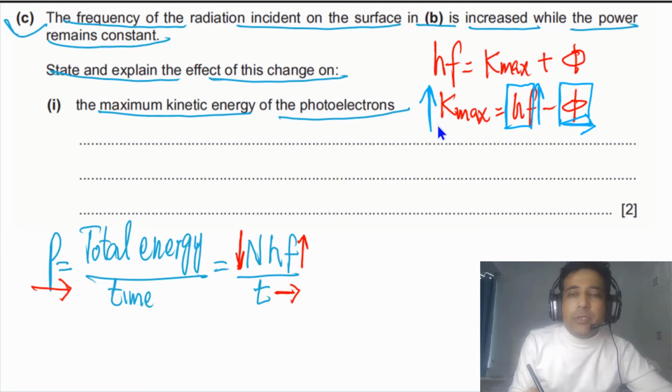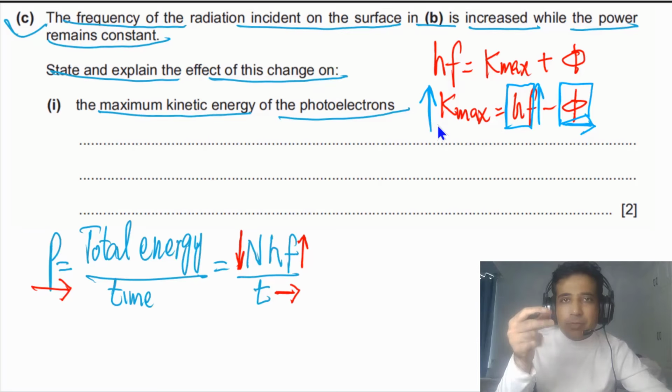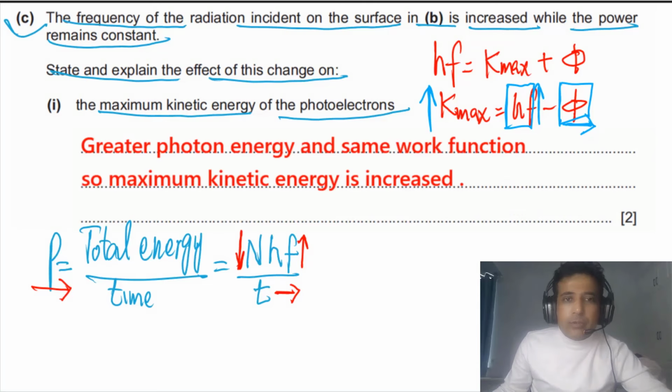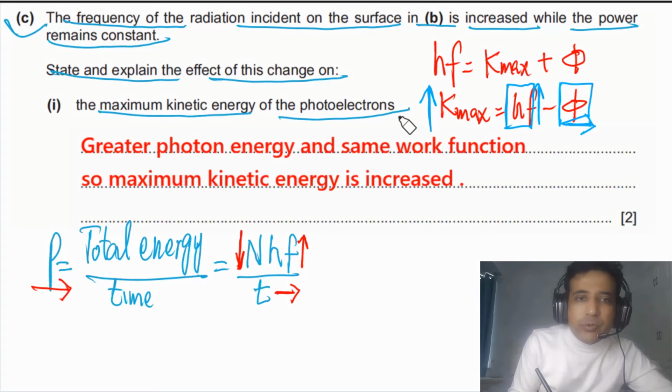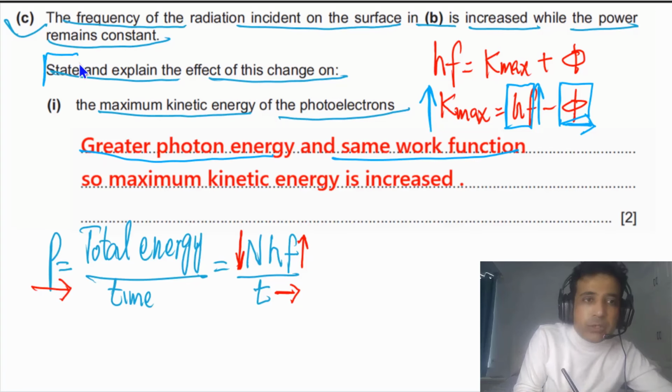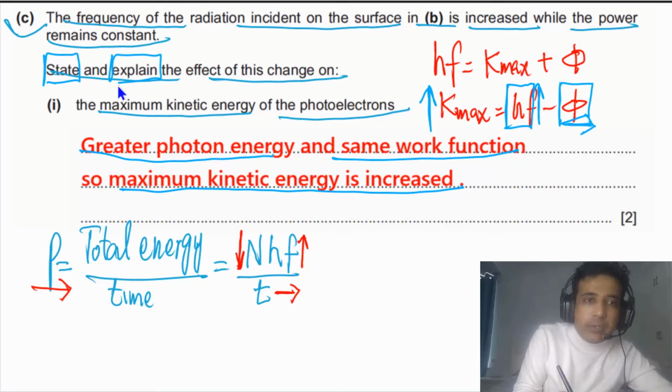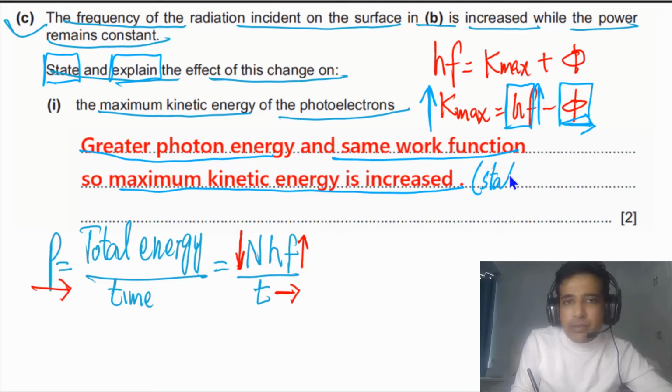So let me show you the answer, how you can write. These points you can mention in your answer and you will get 2 marks. You will get 1 mark for writing greater photon energy and same work function. Second point, because it's asking you to state, this is a statement: maximum kinetic energy increases. You will get 1 mark for this one, 1 mark for the explanation, because this is your statement and this one is the explanation. So this is how these 2 marks will be awarded.